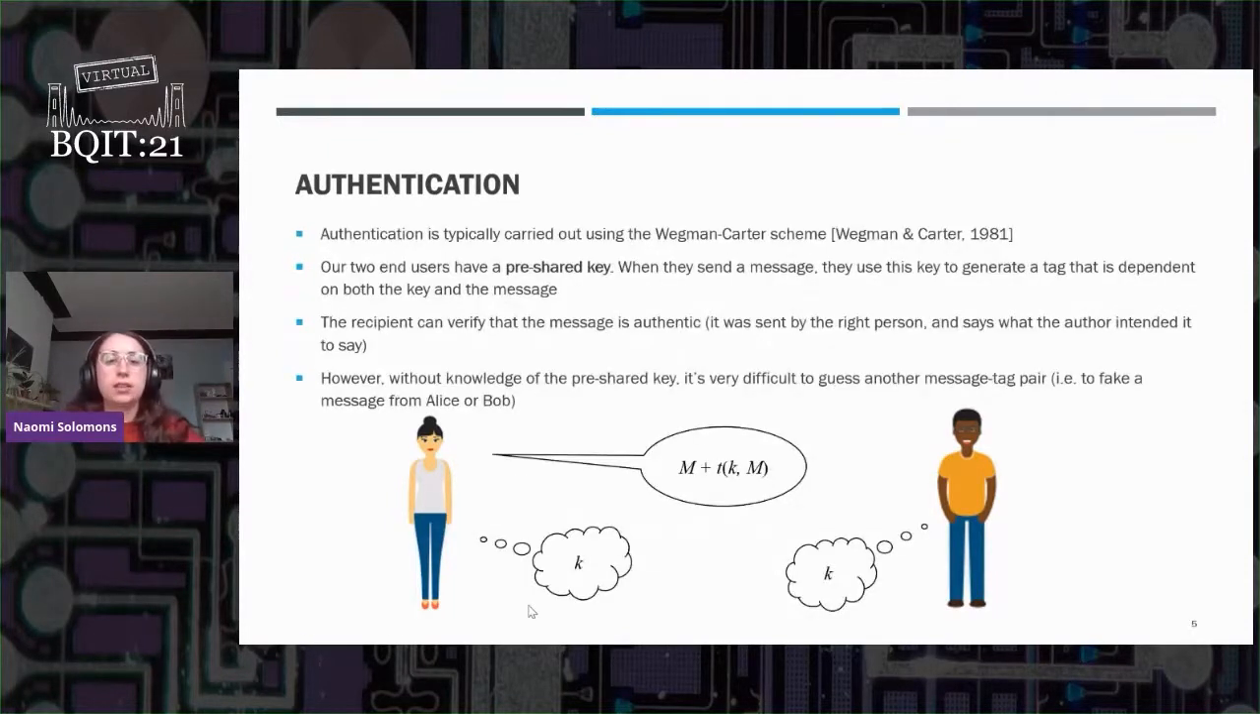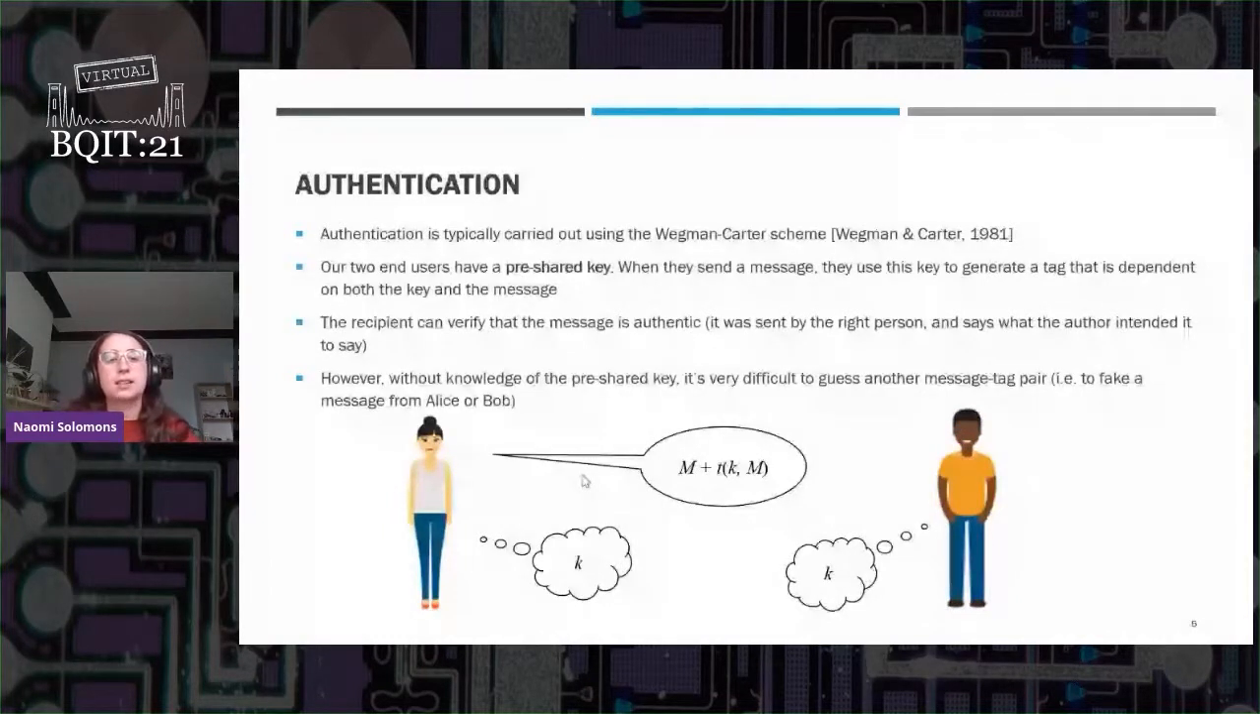This is normally carried out using the Wegman-Carter scheme, which is a classical scheme. Our two end users, again Alice and Bob, have some pre-shared key, which I've called K. Then they send a message, which I've called M, and they generate a tag. The tag depends on the message and on the pre-shared key. If there was an imposter and they changed the message, they wouldn't be able to work out the correct tag because they didn't know the pre-shared key. They also wouldn't be able to just send the same tag because the message would be changed and therefore the tag would also have to be changed.